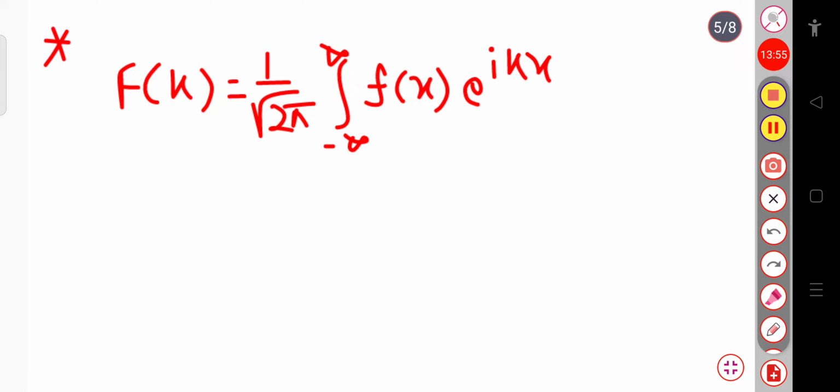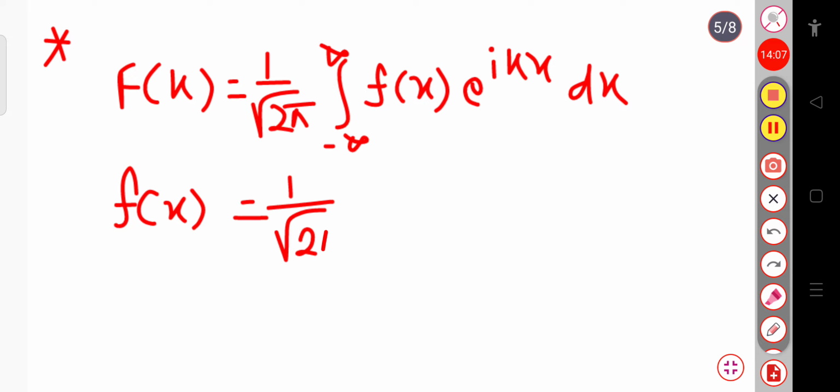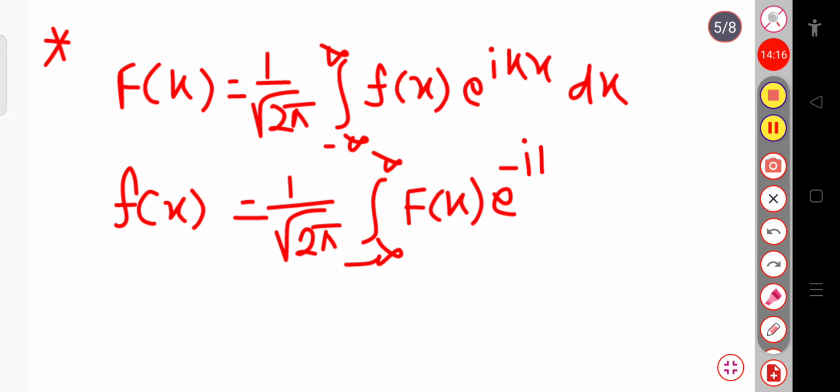And here, in the same way, if I write the Fourier inverse transform, then this will be equal to 1 by root over 2 pi integration from minus infinity to plus infinity of f of k exponential minus ikx into dk.